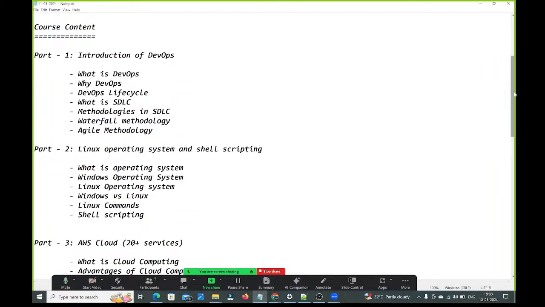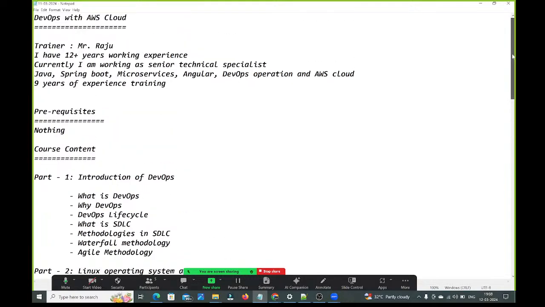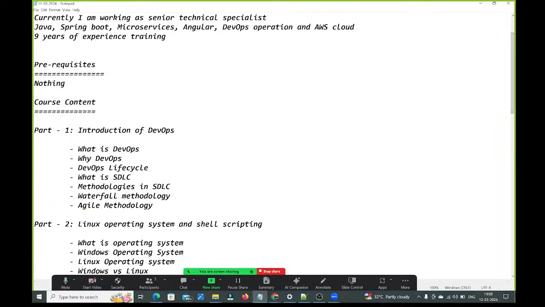Once again, to attend this course, DevOps with AWS cloud, there is no prerequisite. Everything we are going to discuss; prerequisites also we are going to cover. That's why I mentioned there is no prerequisite to attend this course. The entire course is divided into multiple parts.